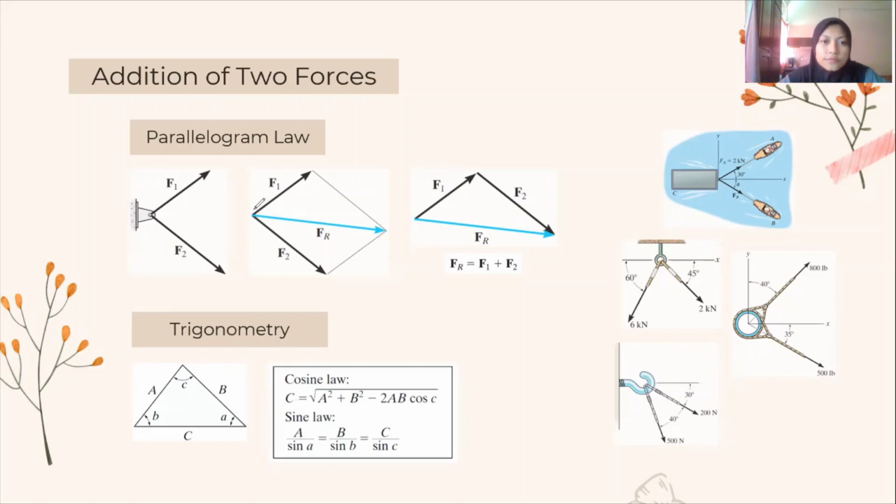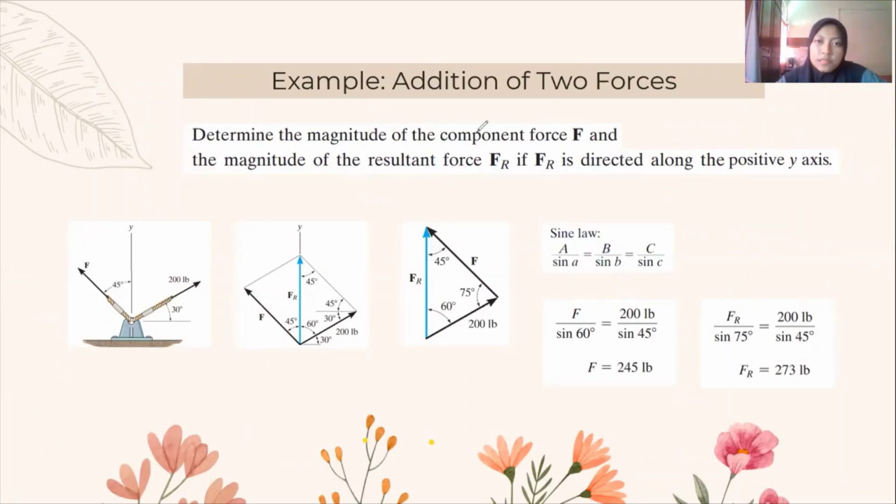First, from head of F2, draw a line that is parallel to F1, and then from head of F1, draw a line that is parallel to F2. So the diagonal of this parallelogram forms the resultant force. After we're done with the sketch, next we use the triangle rule. As you can see, the half portion of this parallelogram is actually a triangle. From this triangle, we can determine the magnitude of resultant force by using law of cosines and its direction by using law of sines. Now let's see the example of addition of 2 forces by using parallelogram law.